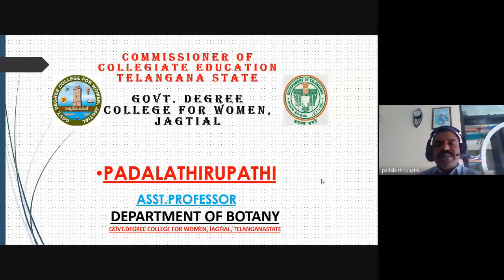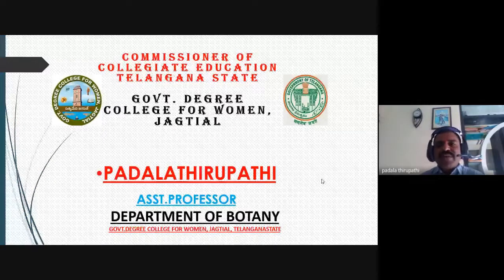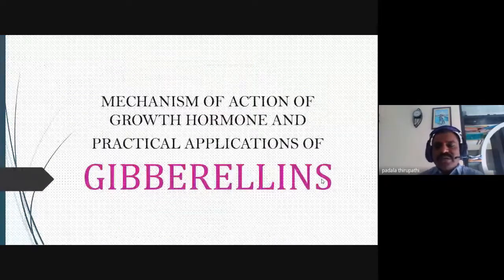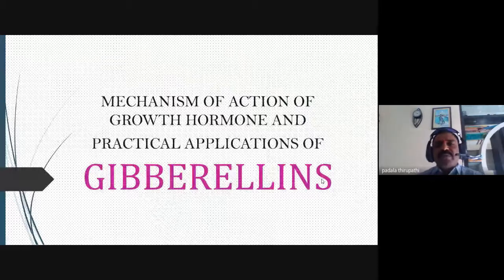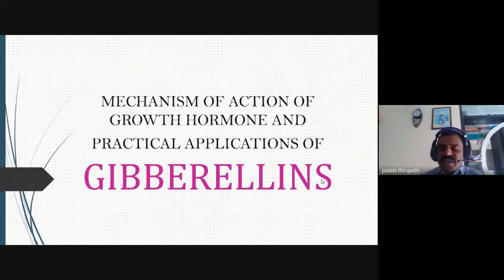Gibberellin is a very important phytohormone, a growth-inducible, growth promoting hormone, and it shows different physiological functions related to our plants. In this topic we are going to discuss the mechanism of action and the applications related to gibberellin.